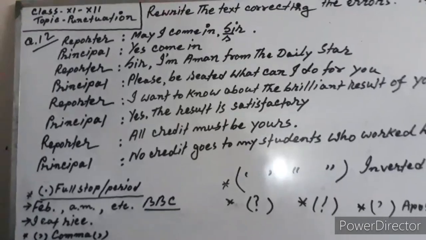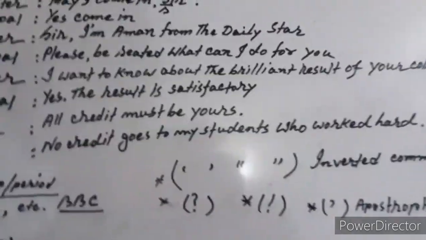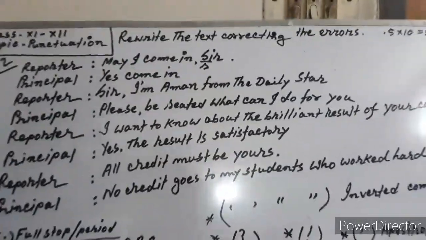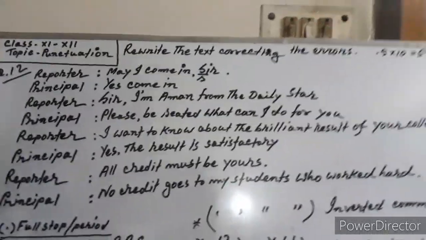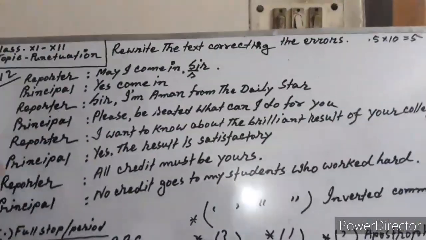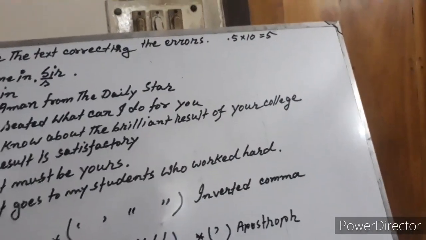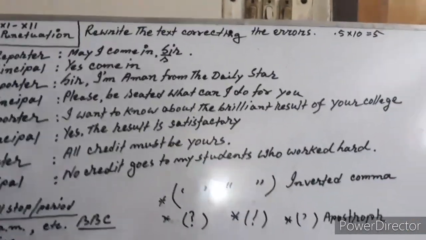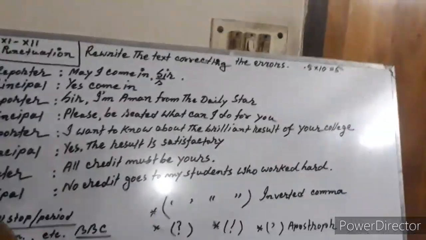So how to indicate that it's your punctuation, that you have used punctuation, so that the examiner clearly understands, and how is it possible?